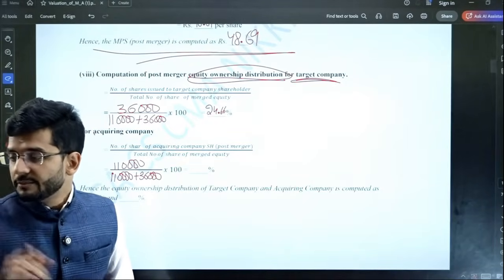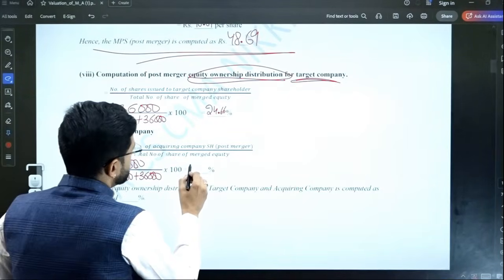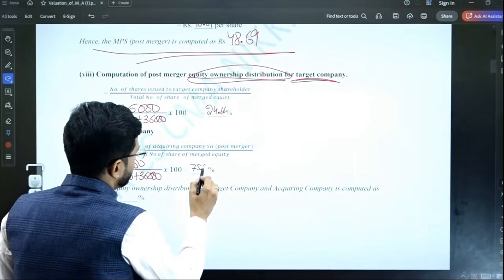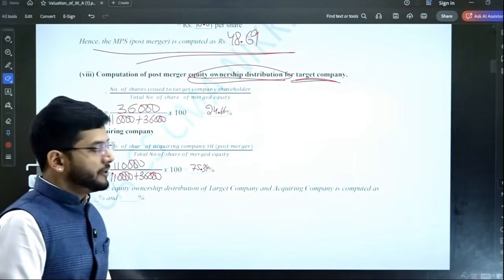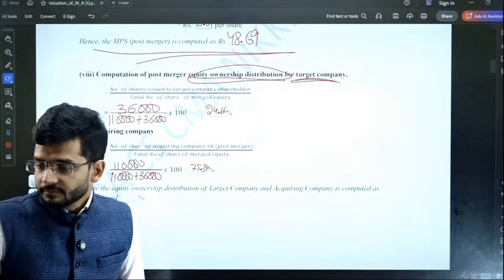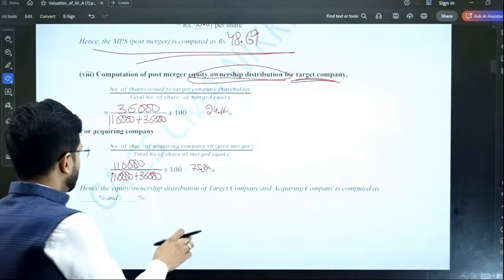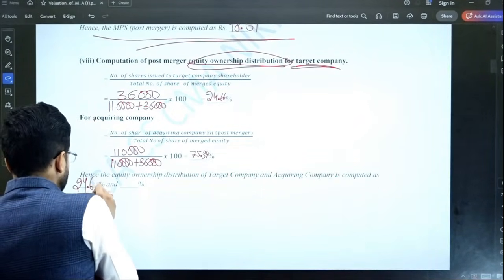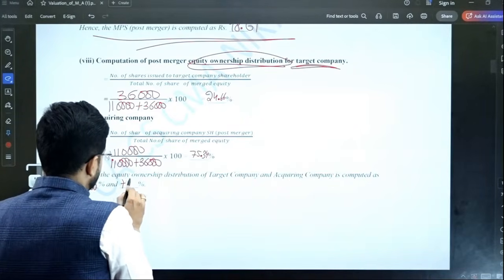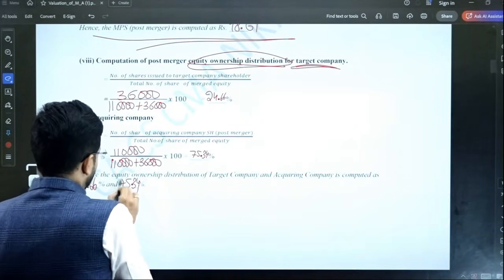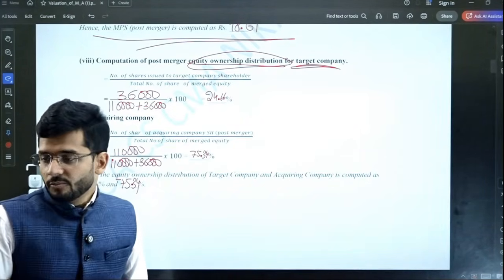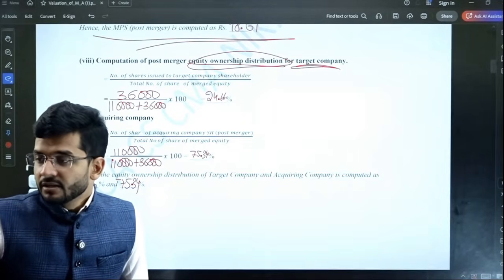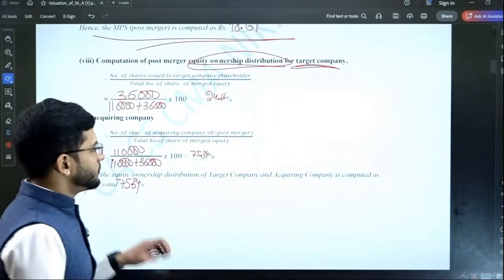The equity ownership percentage will be 75.34%. This will be the equity ownership distribution. So we'll conclude: 24.66% and 75.34% is the equity ownership.